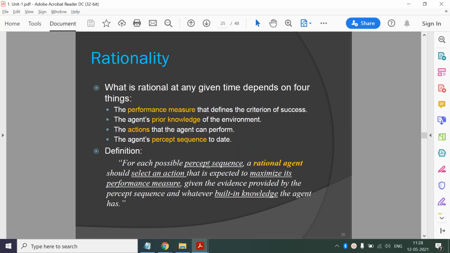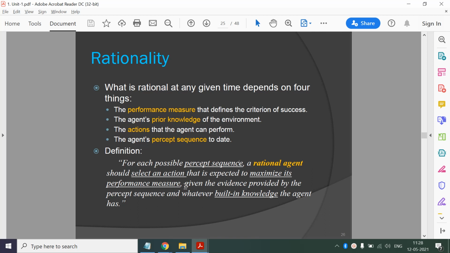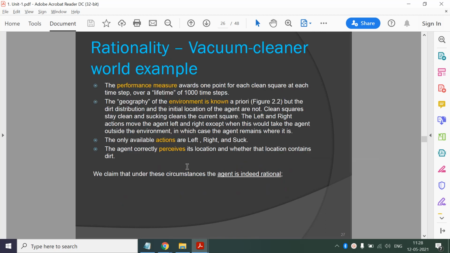And then we have seen the definition of a rational agent. Based on these four parameters, we can define a rational agent. A rational agent should select an action. There are different actions possible for the agent, and he will select that particular action that is expected to maximize its performance measure, given the evidence provided by the percept sequence and whatever built-in knowledge the agent has. This is about the rational agent. And we have seen the rationality for the vacuum cleaner.